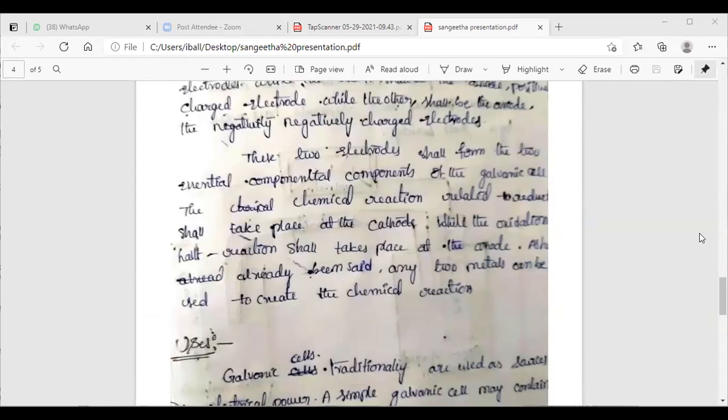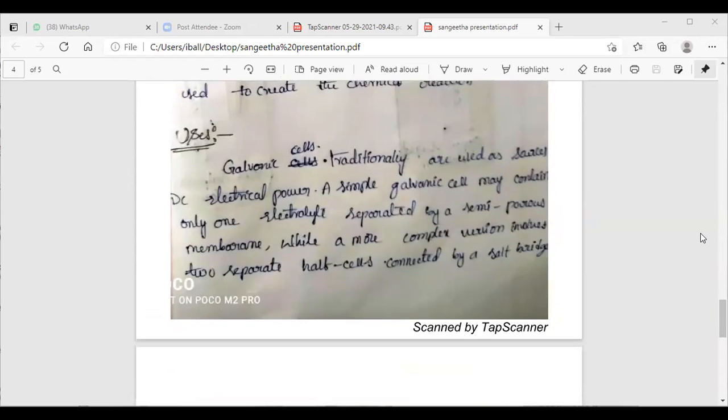Uses of galvanic cells: they are traditionally used as a source of DC electric power.